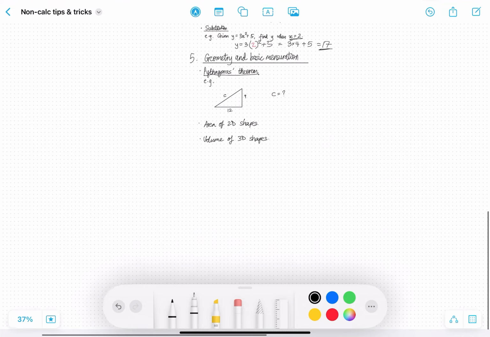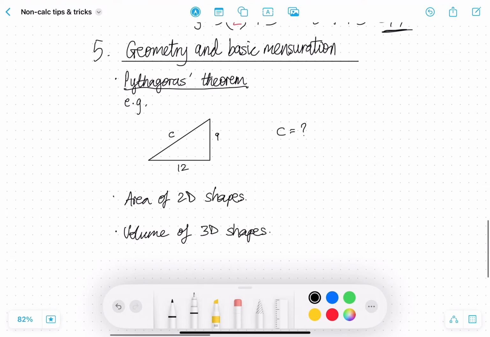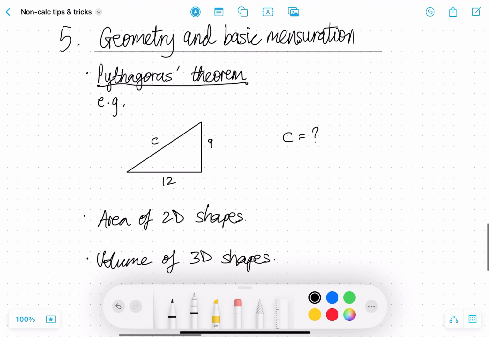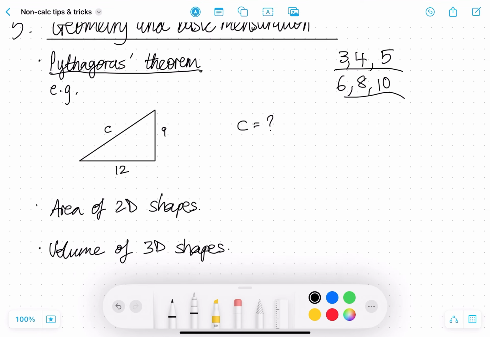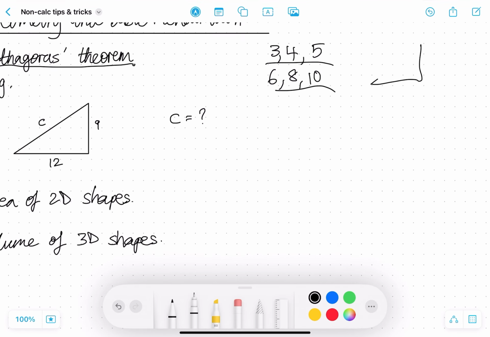But anyway, if we go back to the topic of geometry and basic mensuration, you need to be familiar with Pythagorean triples. For example, 3, 4, 5, 6, 8, 10. These are all Pythagorean triples, which means you can construct a right angle triangle from these values.